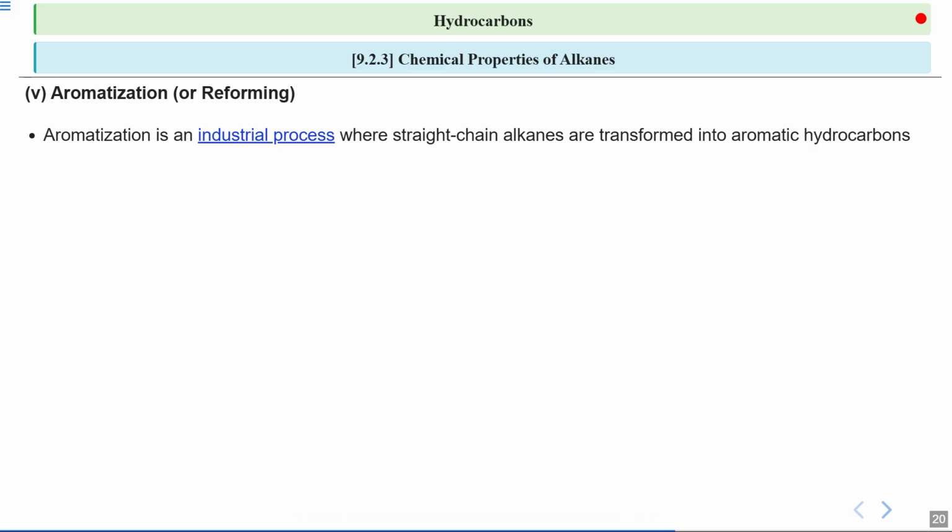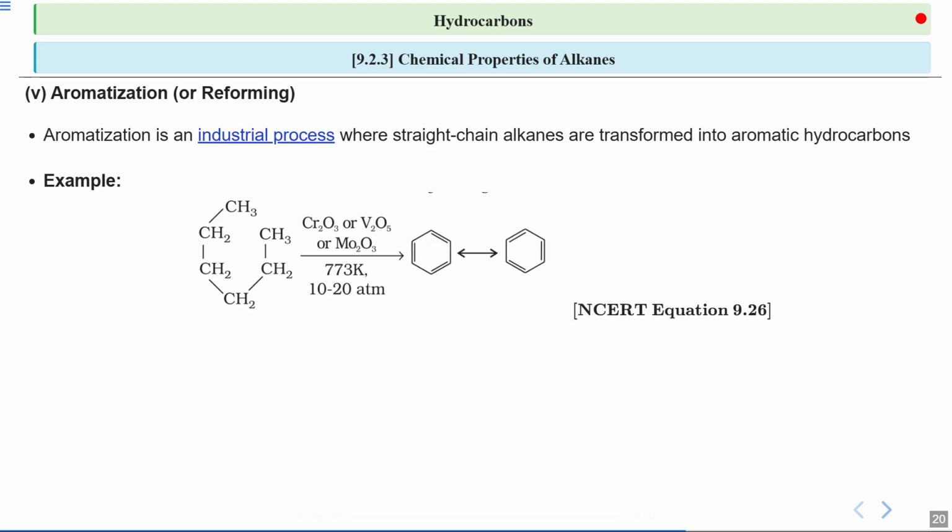Aromatization is an industrial process where a straight chain is taken and transformed into aromatic hydrocarbon. This transformation is crucial in the production of chemicals used in various industries, and we can take some examples of it. Suppose we are doing it for the formation of benzene. Here is a reaction shown to do that. If you take hexane and try to convert it into benzene, you have to do that at high temperature such as 773 Kelvin and high pressure, which is 10 to 20 atm, in the presence of a strong oxidizing agent such as Cr2O3 or V2O5 or Mo2O3. These all three are strong oxidizing agents. You can use any of them.